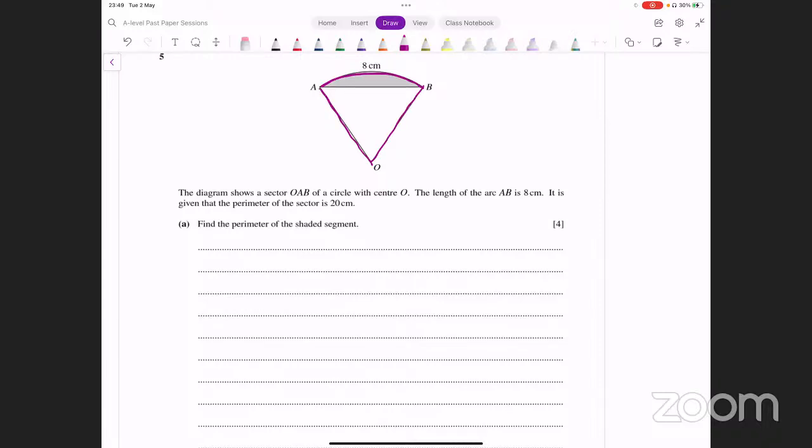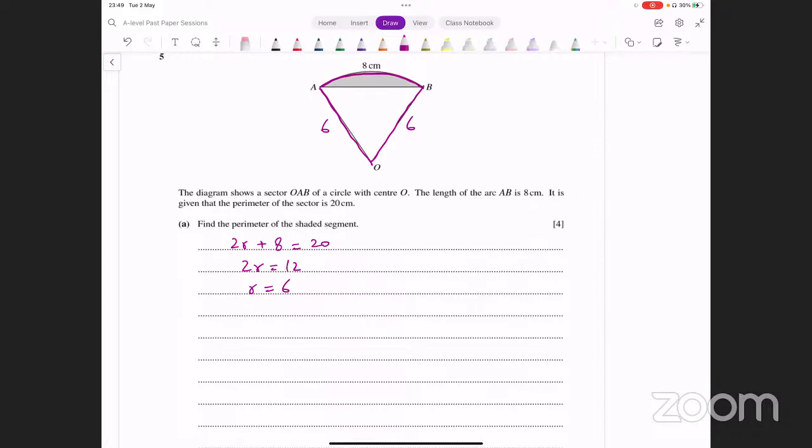It's 20 centimeters. So radius कैसे आ सकता है? Sector का perimeter क्या होएगा? 2r plus 8. That is supposed to be 20. 2r equals 12, and the radius turns out to be 6 from this. So ये sides कितनी है? 6 है. 20 में से 8 minus किया, उसको 2 से divide कर दिया essentially, right? So the sides are 6.